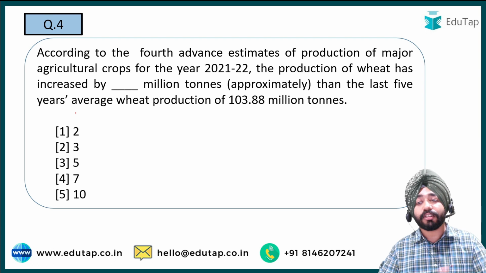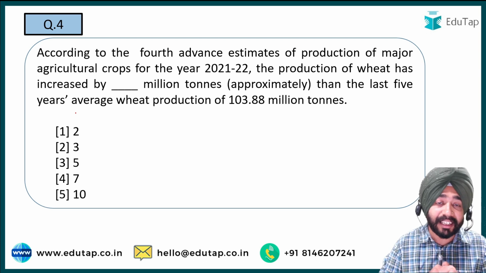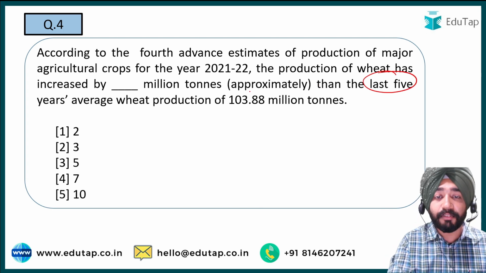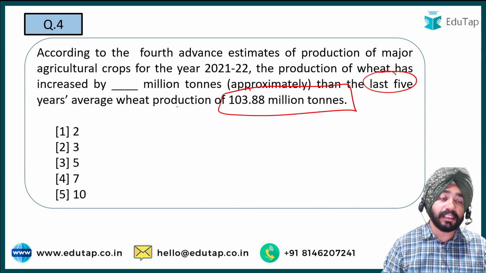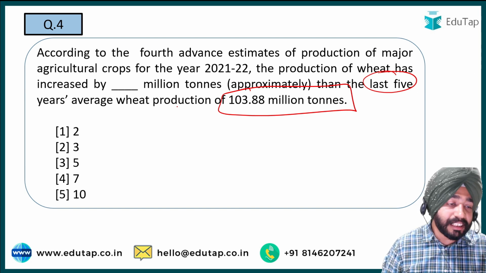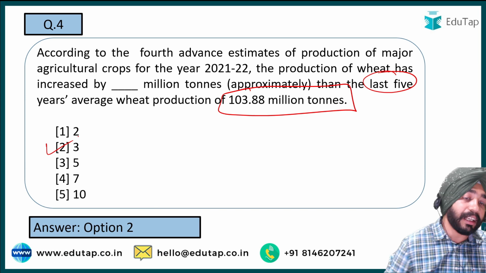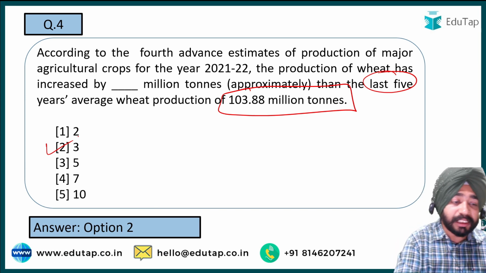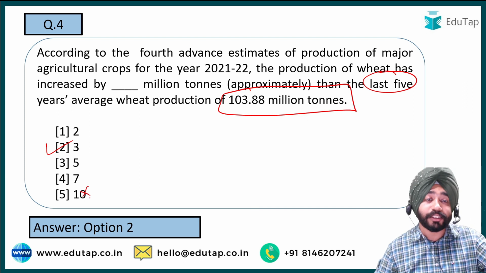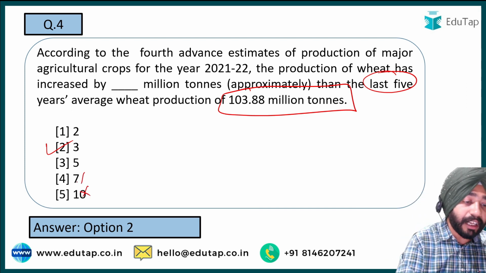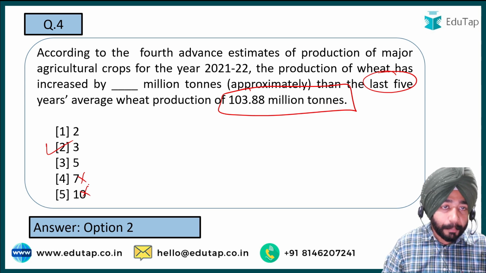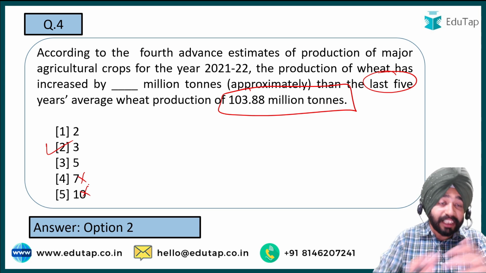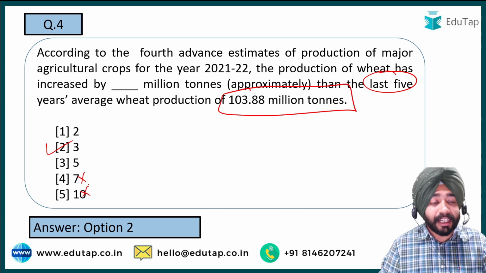Then the next question is on wheat production. By how many million tons has wheat production increased over the last 5 years average, which was 103.88 million tons? Approximately, it has seen an increase of option number 2, around 3 million tons. Remember, if you look at the options, you can easily eliminate some. 10 million tons is really high, so you can omit 10 or 7. Because if food grain production itself has increased by approximately 5 million tons, wheat production would not have increased that much. This is how you can relate it here also.